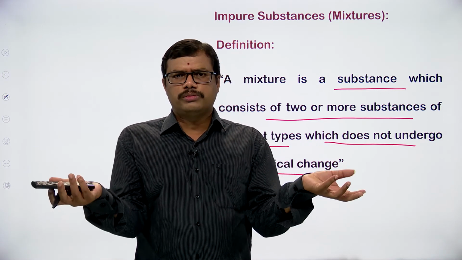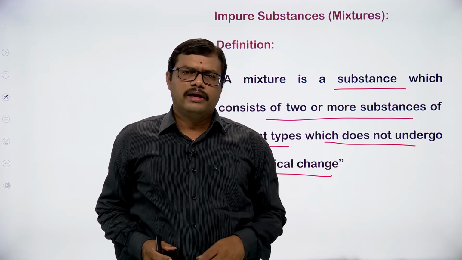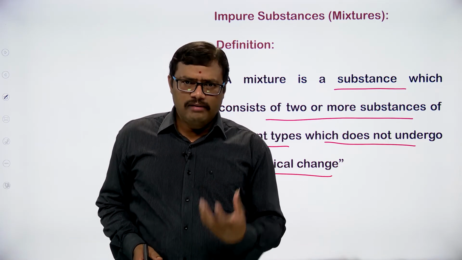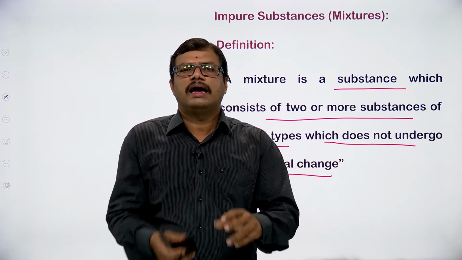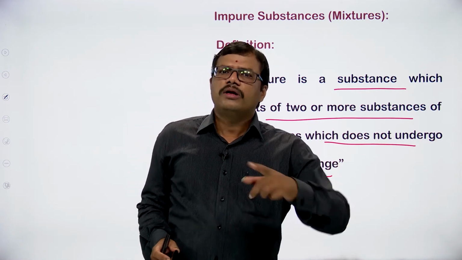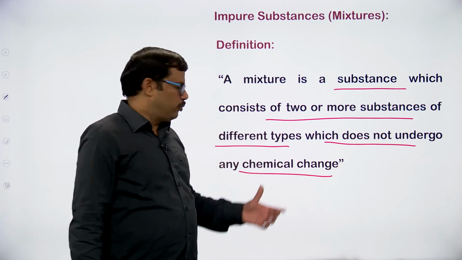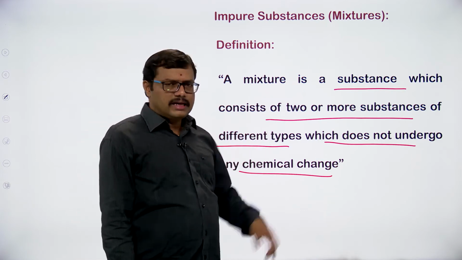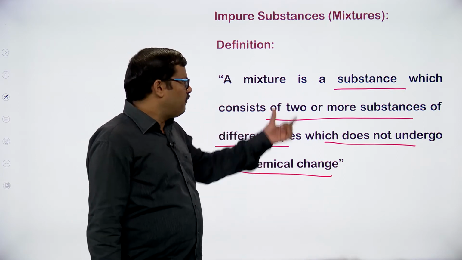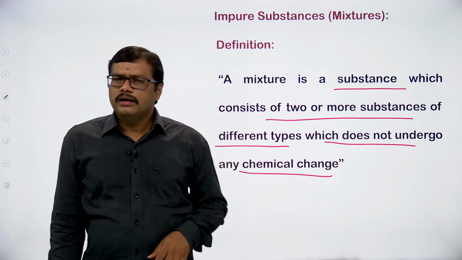I have two pure substances with me. I am mixing the two pure substances into another bowl. I will get a mixture when these two pure substances won't react with one another. So a mixture can be obtained by the combination of two or more pure substances which do not undergo any chemical reaction.